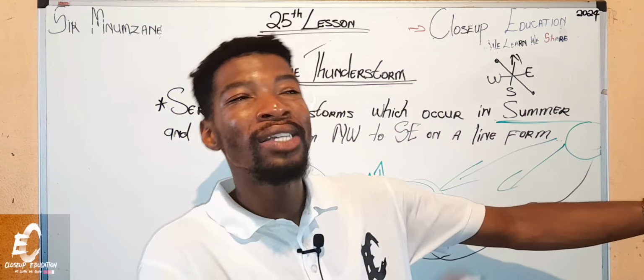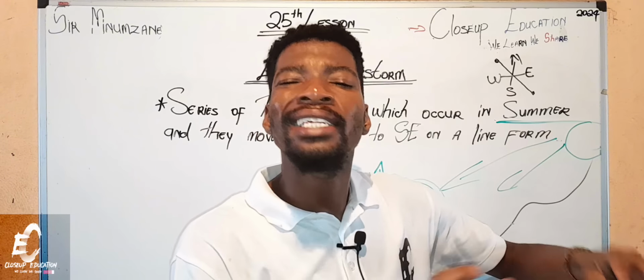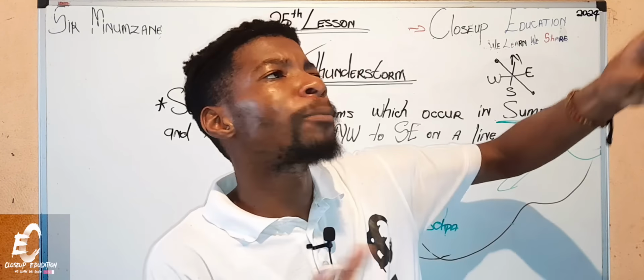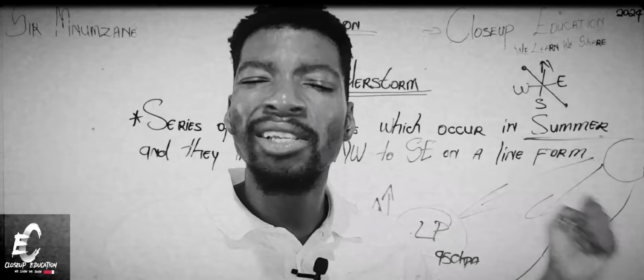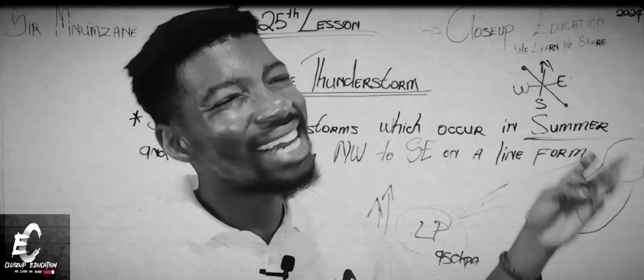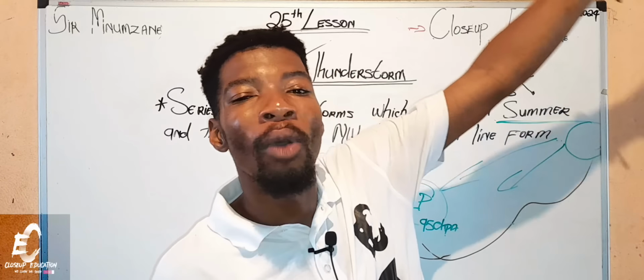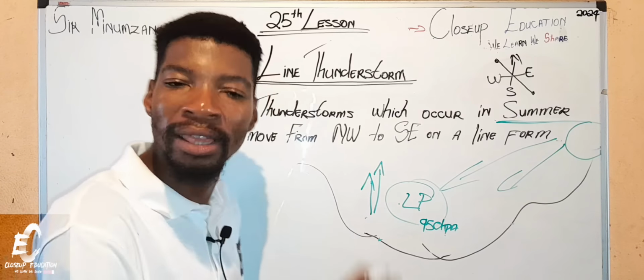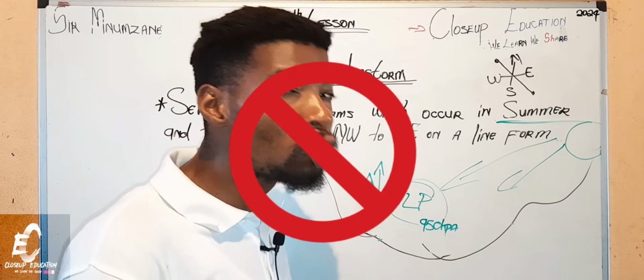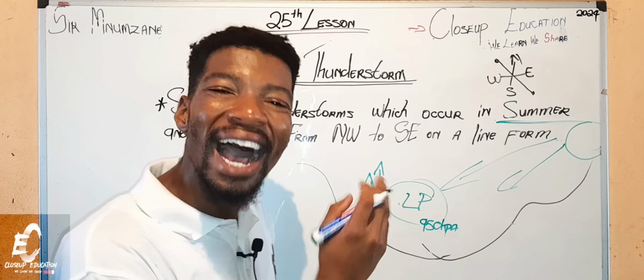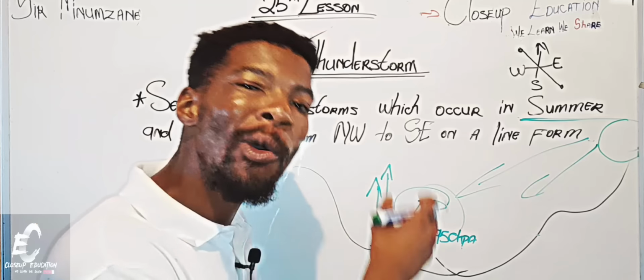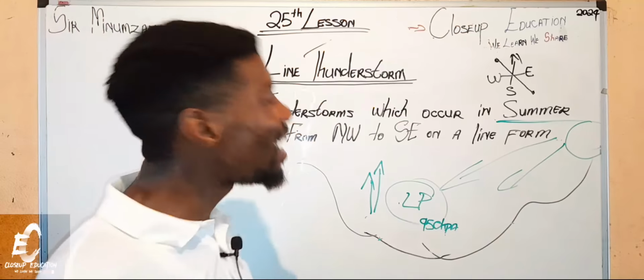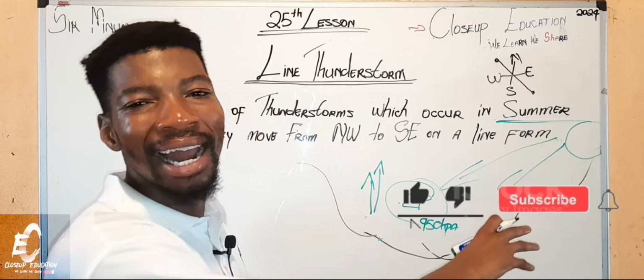Just imagine 1013 and 1050. It is just there to be compared, just in case. So they are saying just in case it could be 1050 hectopascals. But that's not usually what happens. This is a high pressure. This is a low pressure cell. And usually it is the Kalahari.